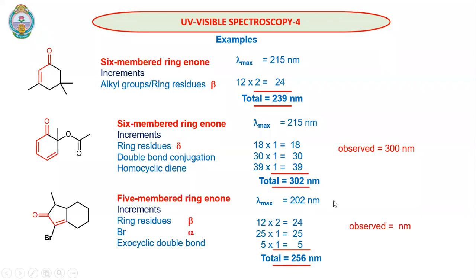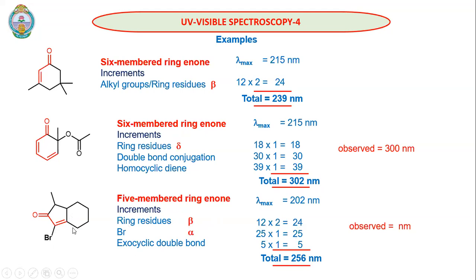Now look at this example. This is a 5-membered enone system. The parent value is 202 nanometers. When we look at the increments, this side of the carbonyl, we don't consider. The enone part is highlighted with red color. We have one bromine substituent at the alpha position. We have two ring residues at the beta position. So bromine at alpha is 25, we have one such bromine, so 25. Ring residues at beta are 12 for each one. We have two such ring residues, 2 into 12, 24.